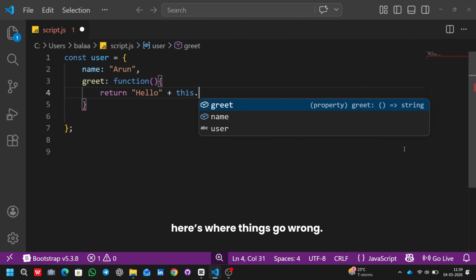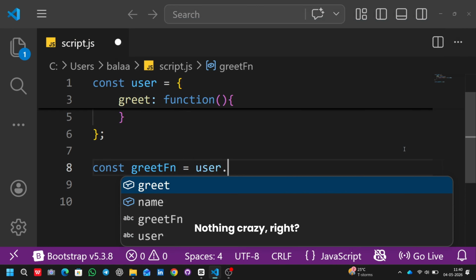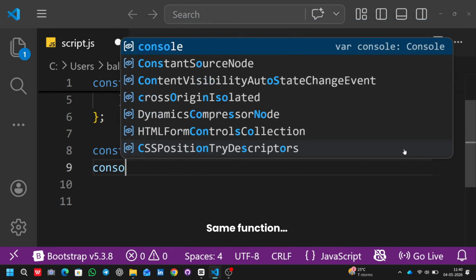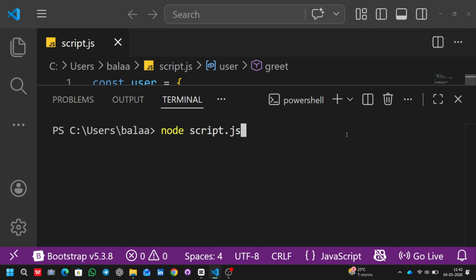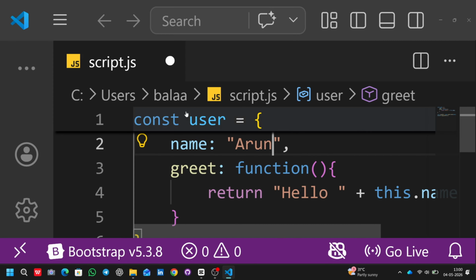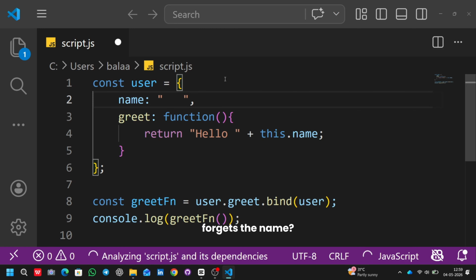Now, here's where things go wrong. I take that same function and store it in another variable. Nothing crazy, right? Same function, same code. So I call it again. And hello, undefined? Wait, where did Arun go? Bro literally vanished. Same function, same logic, but suddenly JavaScript just forgets the name?